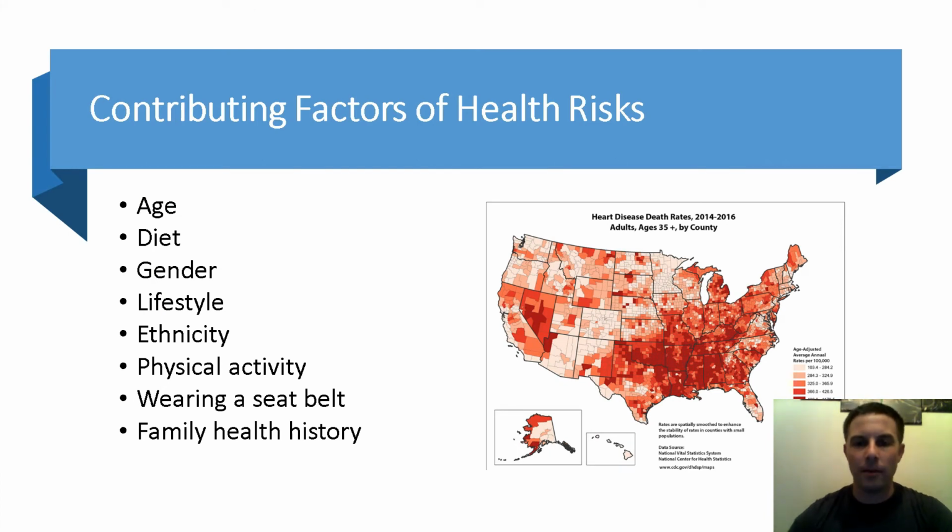So the current map on the slide is the heart disease death rates in the United States. I'll put the link for the map below in the description. Factors you can modify are your diet, lifestyle, physical activity, and wearing a seatbelt. Factors you can't modify are your age, your gender, your ethnicity, and your family's health history. So you want to make sure to keep those factors that you are in control of in check at all times.